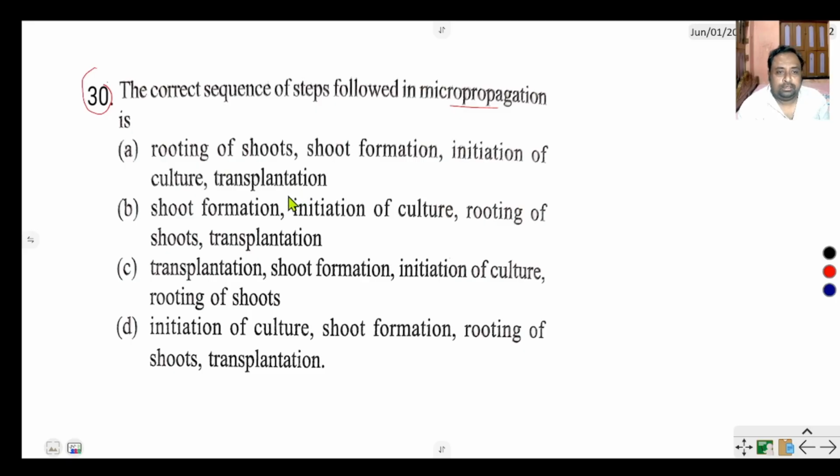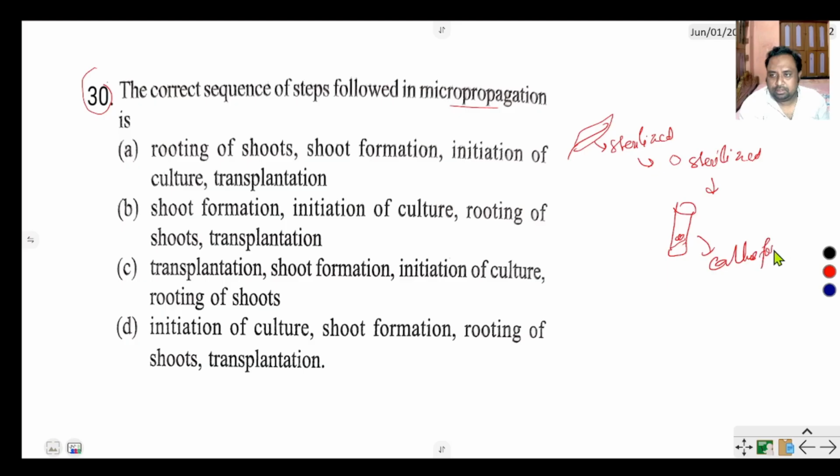The correct order is first the leaf, then sterilized, then explant, sterilized, then transfer to nutrient medium, then callus formation, undifferentiated mass of tissue.